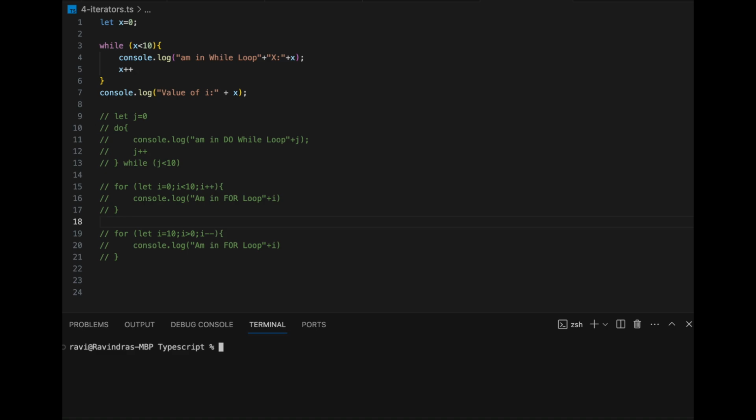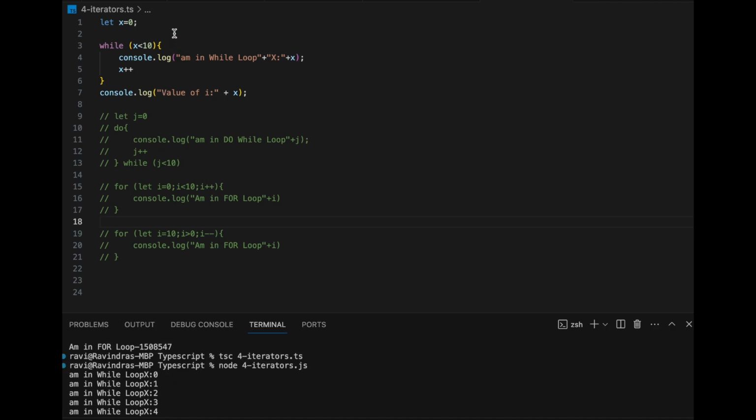Now let us run this program. tsc, the TypeScript compiler, then the file name .ts. You can use tab on your keyboard to get the file name. Instead of typing the whole name, just type a few letters and press tab, you get this, and then node. See, now it printed the values 0, 1, 2, 3, 4 until 10, and it stopped. Otherwise I would have to write so many console.log statements, right?